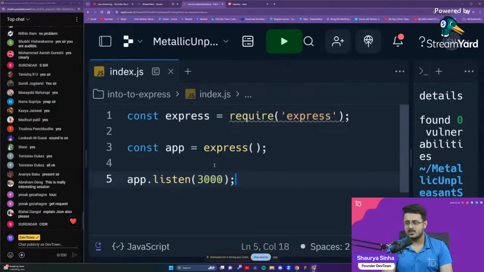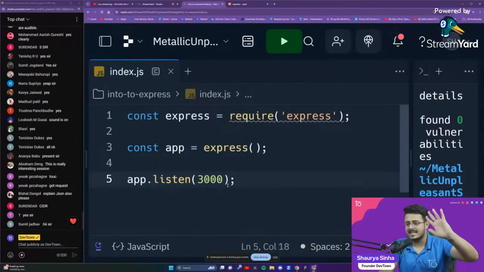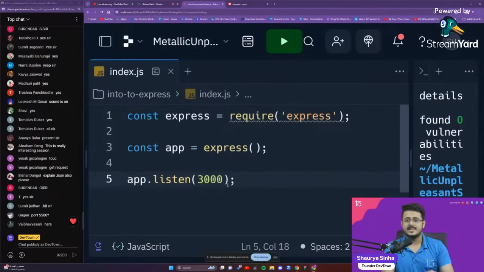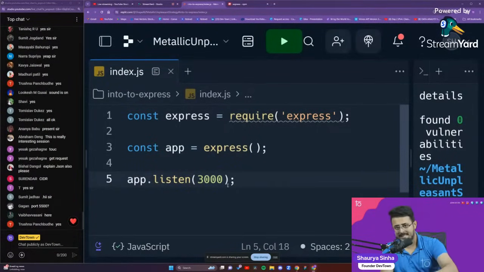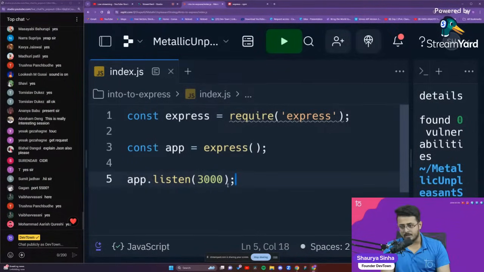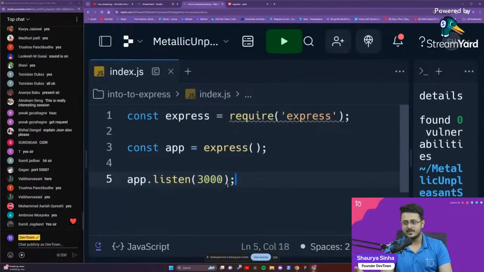Are you guys able to understand this, guys? Please let me know. We're telling our app to continuously listen for anything that is happening at the port 3000. Again, guys, there are a lot of ports that are in use, a lot of ports that are empty. Some of the ports that you can use directly without thinking are 3000, 8000, 8080. There are other ports that are free as well, but that depends upon computer to computer. These ports are universally said to be free on any computer that you are using. That's the reason why we are using the port 3000.